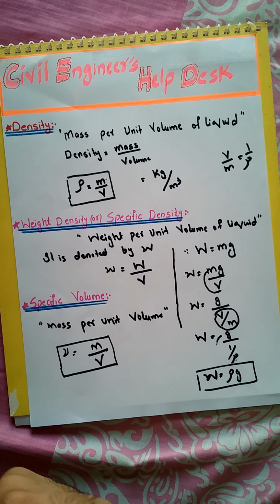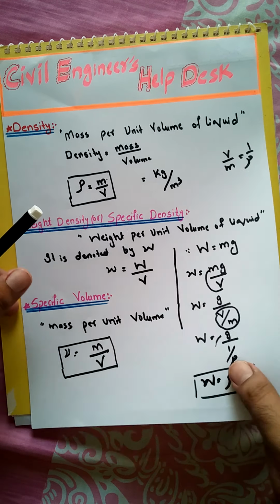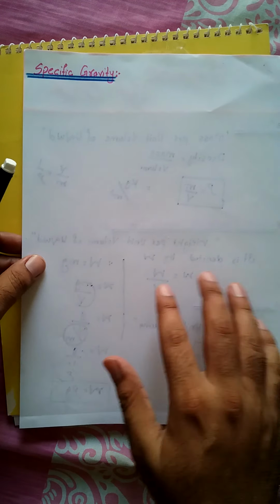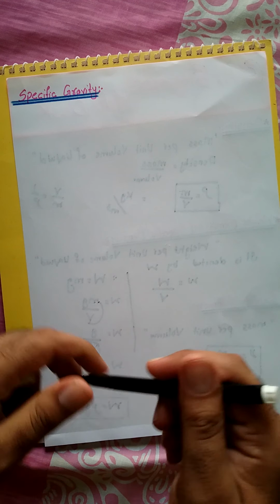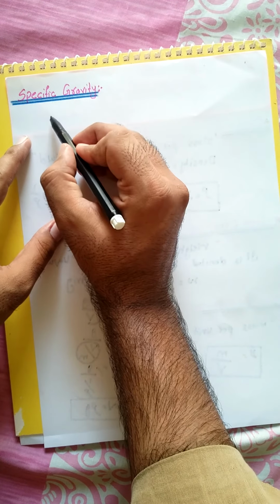Now we have come to the last term, which is specific gravity. Normally you hear about this specific gravity, where it is defined as the ratio of the specific weight of a liquid to the specific weight of pure liquid.